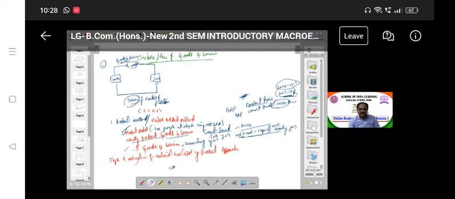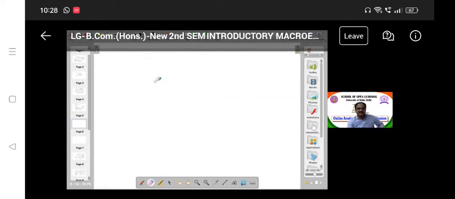First step is, I can take another sheet. Here we are discussing the steps to measure the national income.